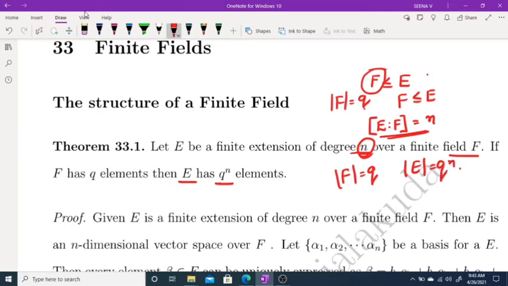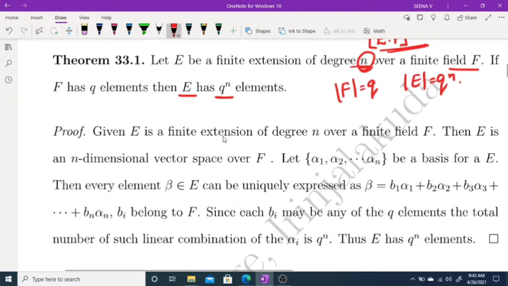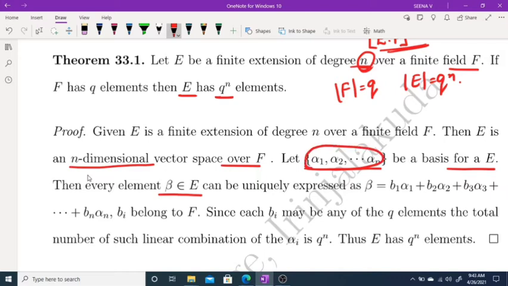Now moving to the proof. Given that E is a finite extension of degree n over a finite field F, by definition, E is an n-dimensional vector space over F. Let alpha 1, alpha 2, ..., alpha n be a basis for E. Then every element beta belonging to E can be written as a linear combination of elements of the basis: beta equals b1 alpha 1 plus ... plus bn alpha n, and each bi belongs to F.